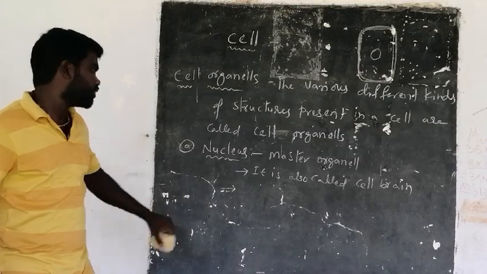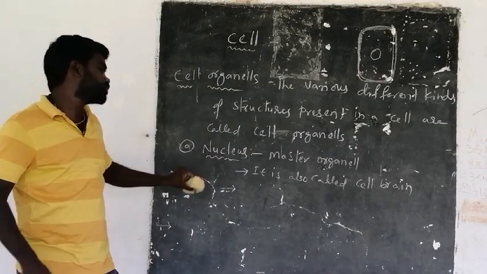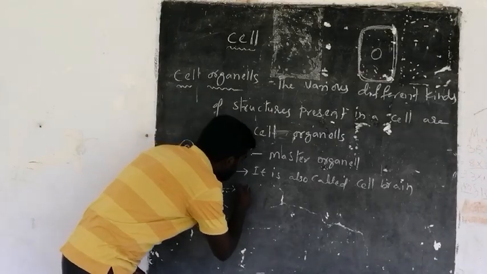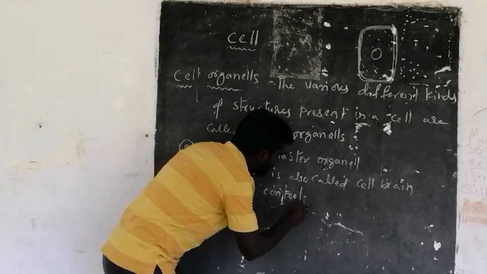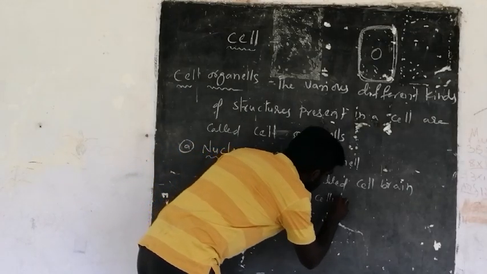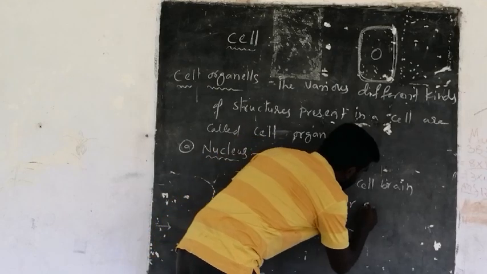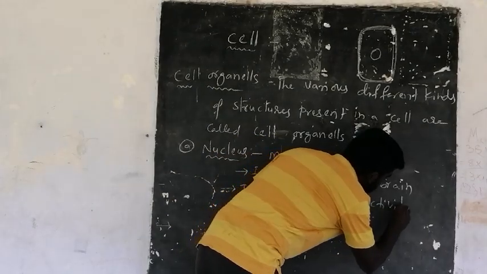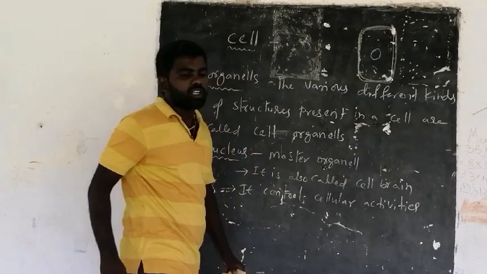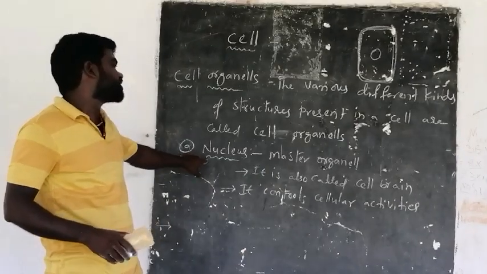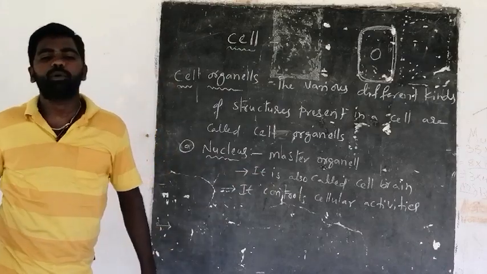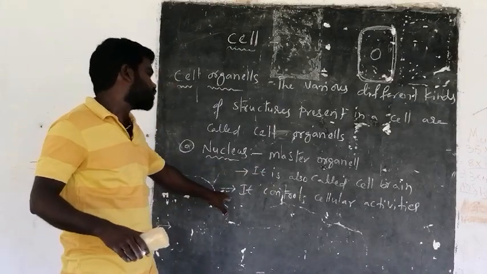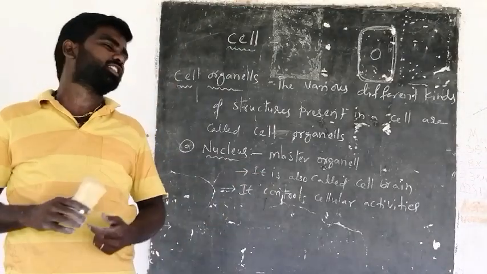Cellular activities are regulated by the nucleus. It controls cellular activities, hence it is called the master cell organelle, or the cell brain.